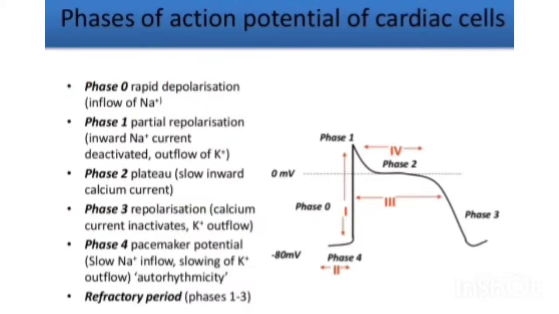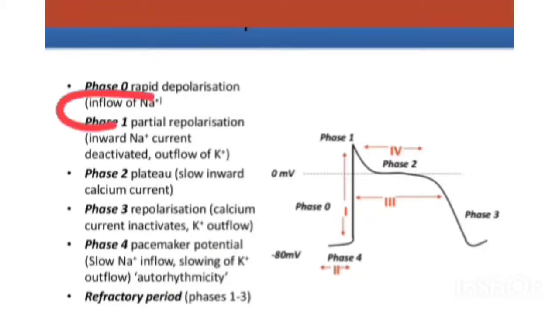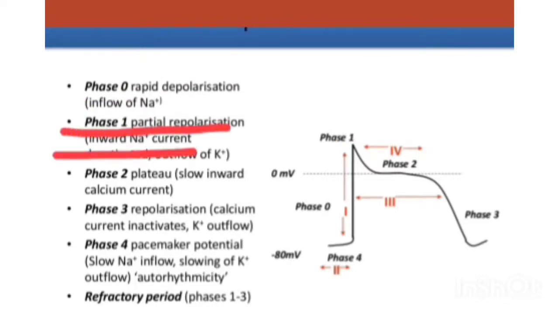So moving to the antiarrhythmic drugs, I want to describe the phases of the action potential of the cardiac cells. There are 4 to 5 phases. Phase 0 is rapid depolarization with the inflow of sodium, so more action potentials are generated. Phase 1 is partial repolarization with inward sodium currents. It is a partial repolarization, not a complete one.